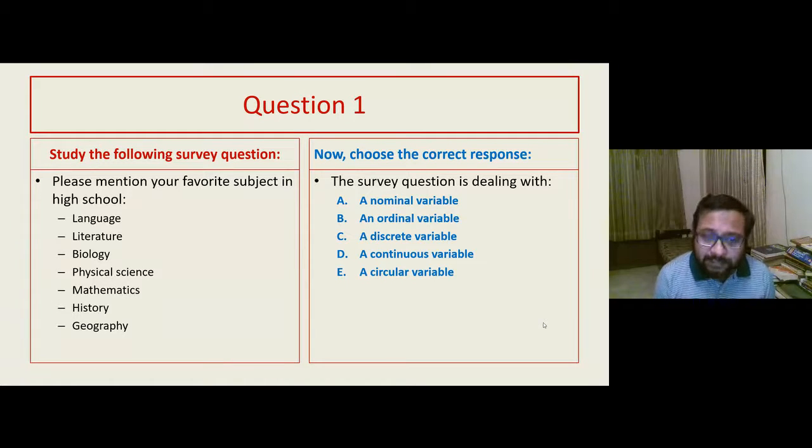So a list of subjects, like a list of languages, list of religions, list of countries, these are all examples of nominal variables. These are only names of the category that cannot be arranged in an order. So I hope it is clear to everyone why this one is a nominal variable. So the answer is a nominal variable.